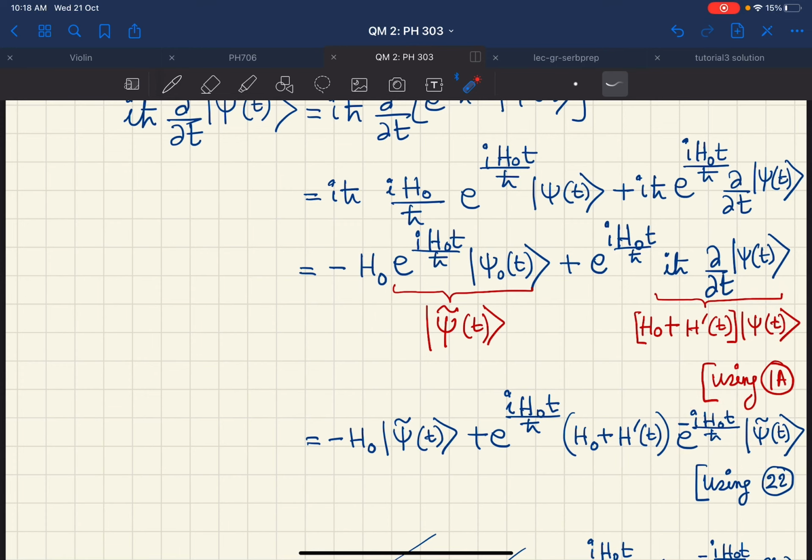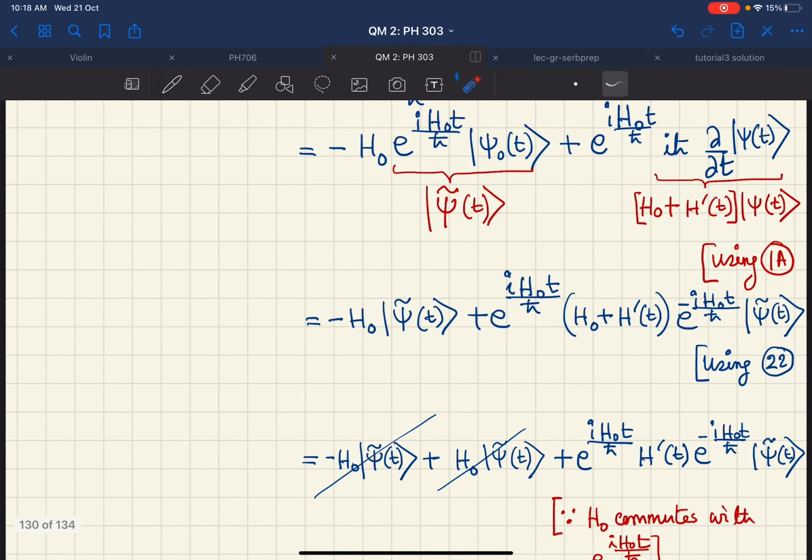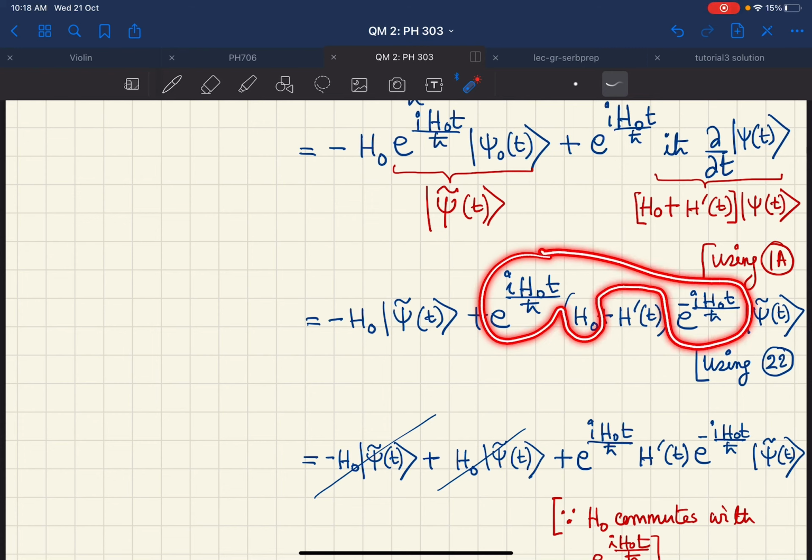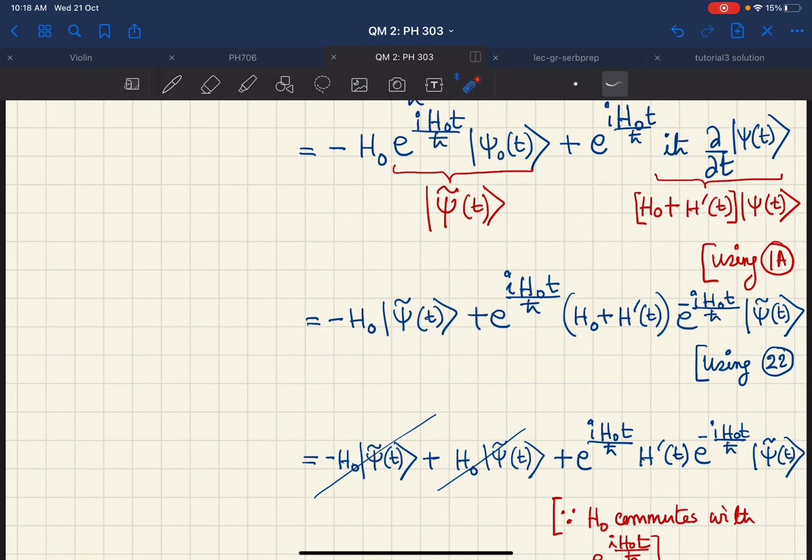So just some algebra. But now you note one thing, e to the power i H0 t, H0 and then e to the power minus i H0 t by h bar. In this combination, you have H0 here and H0 here, so they commute. Therefore I can simply take this to the right of H0, and then this and this cancel each other.